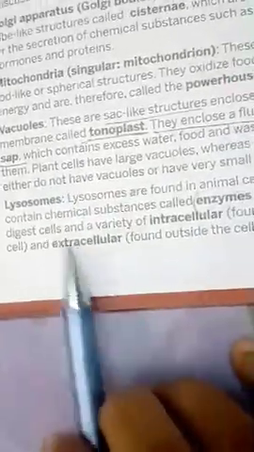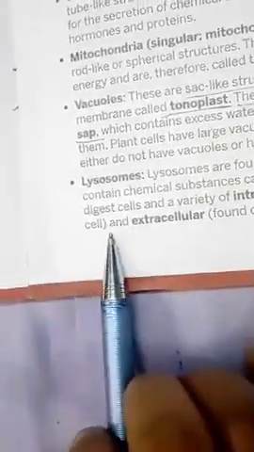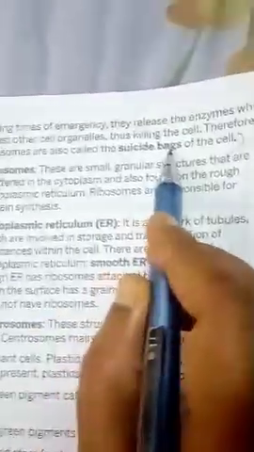You see here there are two terms, intracellular and extracellular. Intracellular means anything found inside the cell, extracellular means found outside the cell. Then also these enzymes will be secreted and it will damage them. Then you see here suicide bag, this is important.